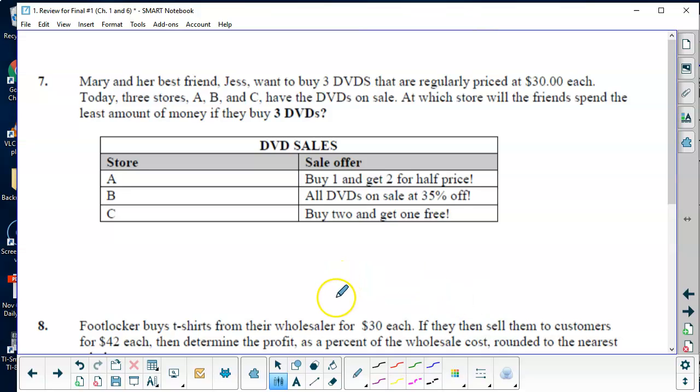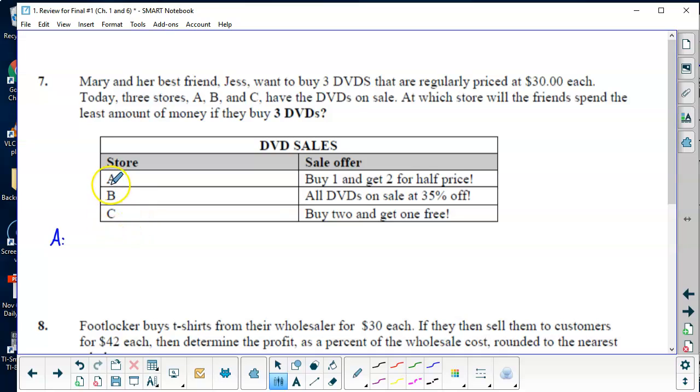Next one, Mary and her best friend Jess want to buy 3 DVDs that are regularly priced at $30 each. Today, 3 stores, A, B, and C, have the DVDs on sale. At which store will the friends spend the least amount of money if they buy 3? Okay, so they're regularly priced at $30 each. So basically you want to calculate for each store.